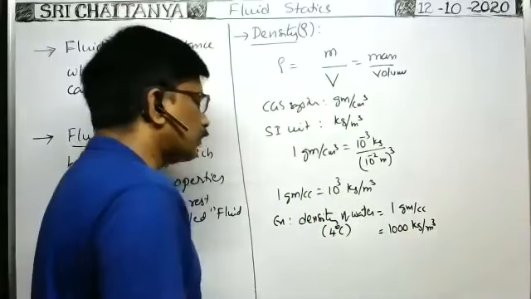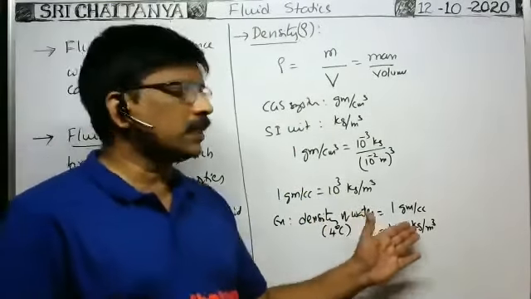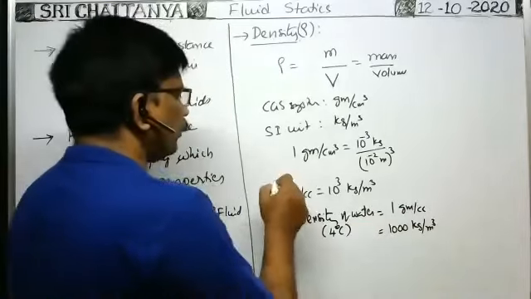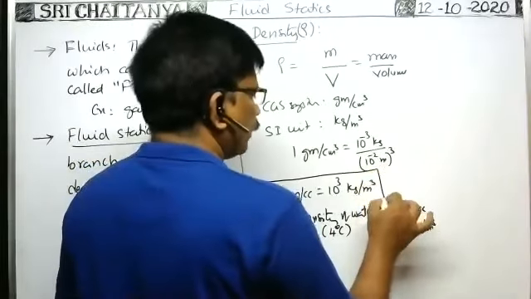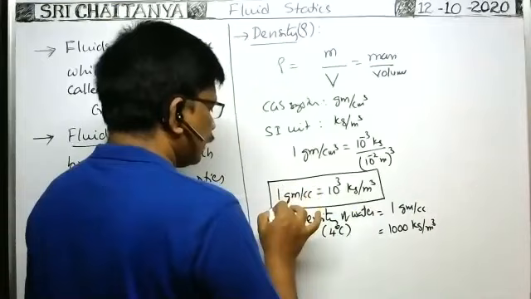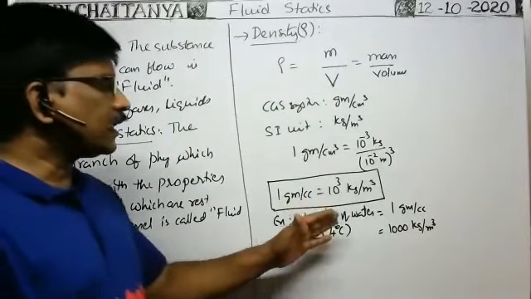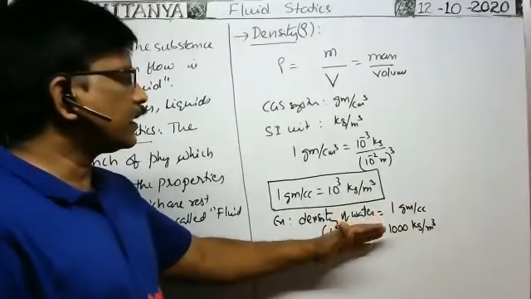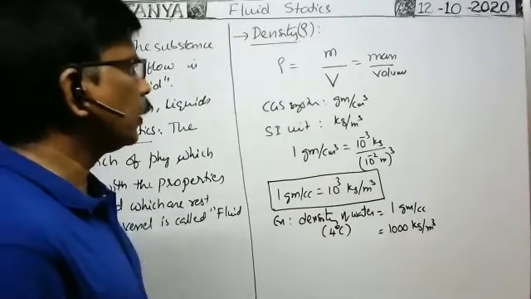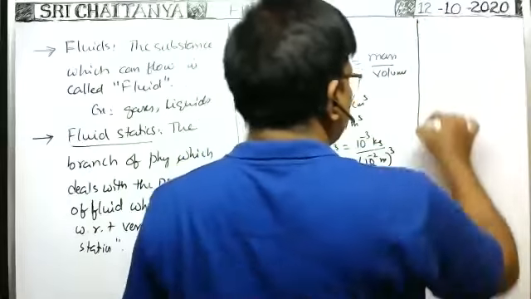1000 kilogram per meter cube. So 1 gram per cc is equal to 1000 kilogram per meter cube. This is a very important point. While doing problems, we frequently use this relation. So the density of water is 1 gram per cc, which is equal to 1000 kilogram per meter cube. Okay, that is about density.